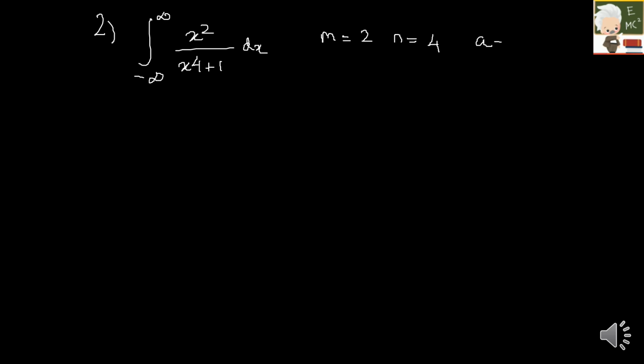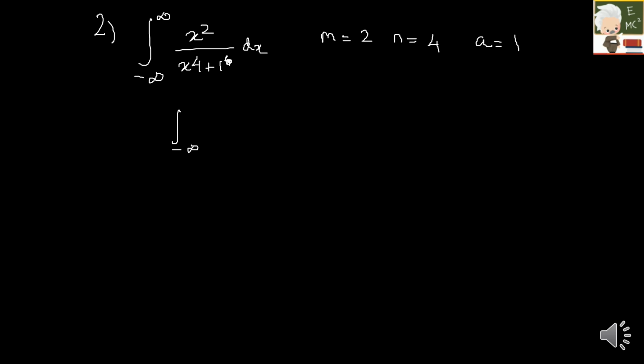Here my second example is the integral from minus infinity to plus infinity of x square by x power 4 plus 1 into dx. So what is your m here? Your m is 2, n here is 4, and what is your a? A here is 1. What is 1 power 4? Again it is going to be 1, so I'm just taking 1. Let me write the formula again.